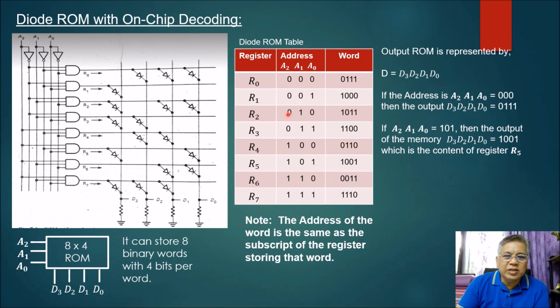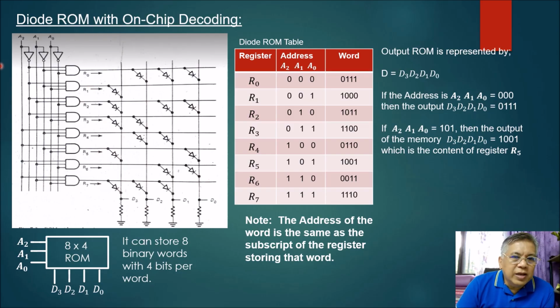Okay, so another example, let's say A2, A1, and A sub 0 is 1, 0, 1. So here A2 is 1, A1 is 0, A sub 0 is 1. So 1, 0, 1. What particular register is being addressed here? That is register what? R sub 5. The register R sub 5.